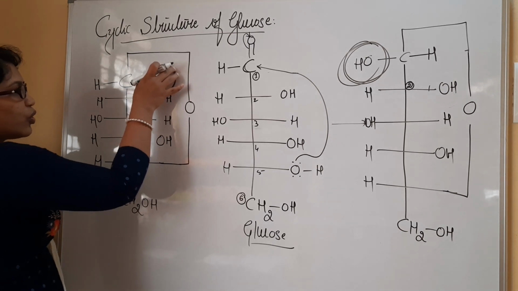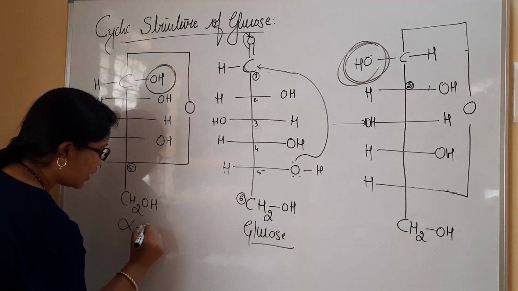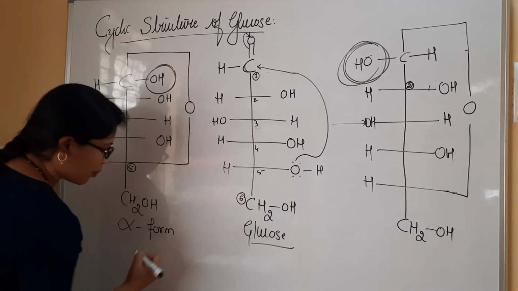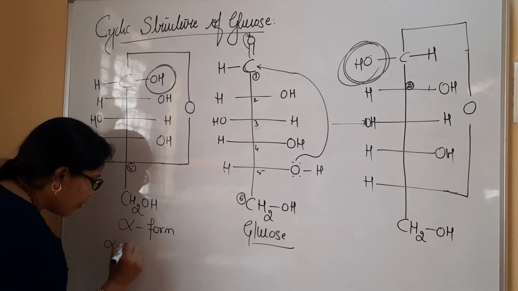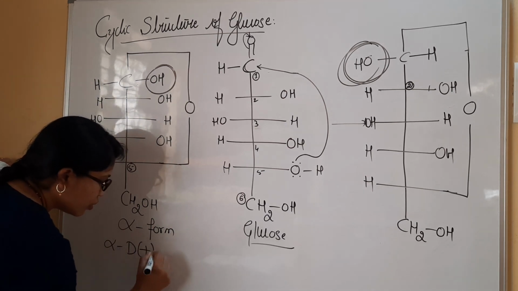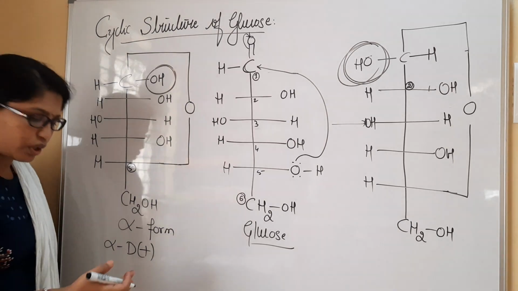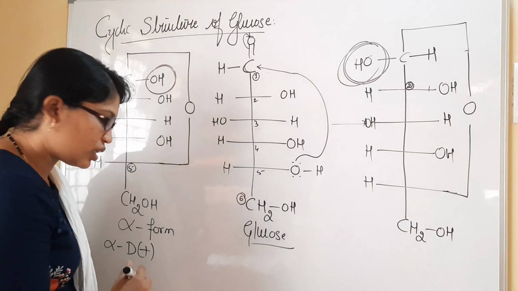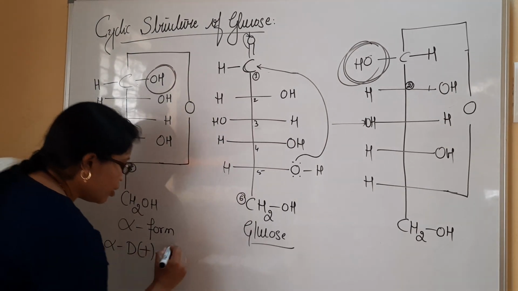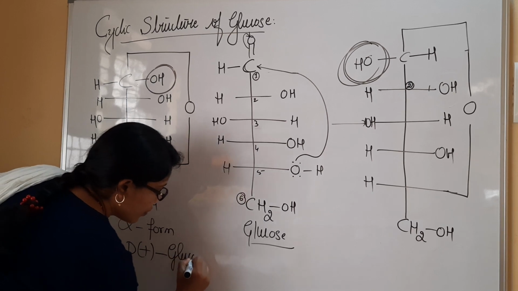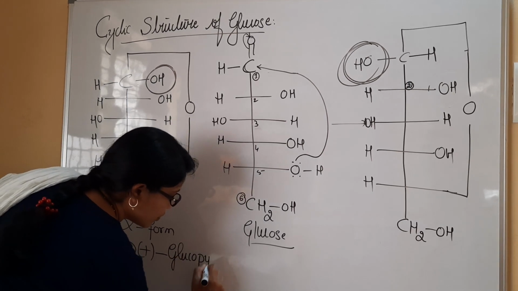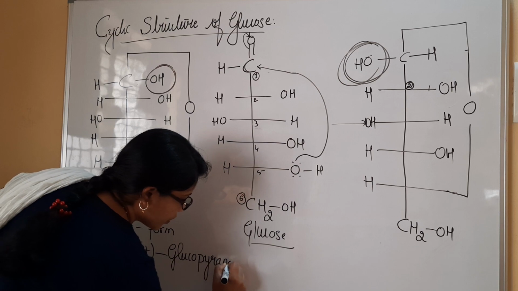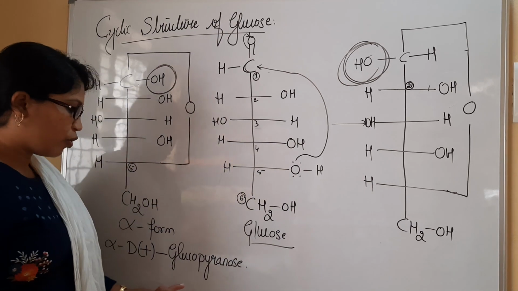If the hydroxyl group is present at the right side, it is said to be alpha form. We can write it as alpha D glucose. D in the sense dextrorotatory, it is represented by a positive sign. Alpha D glucopyranose.